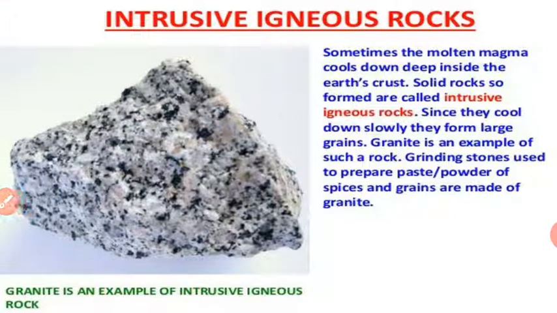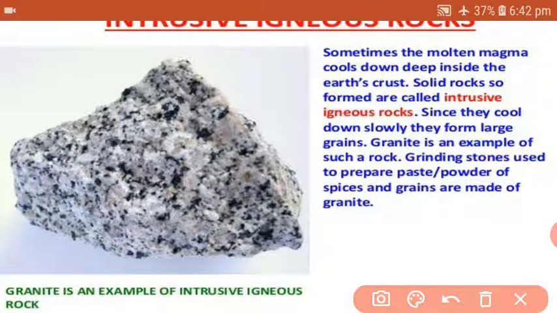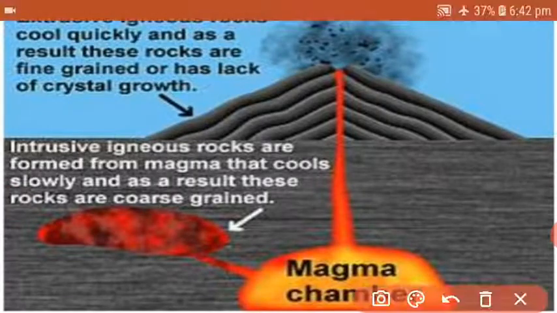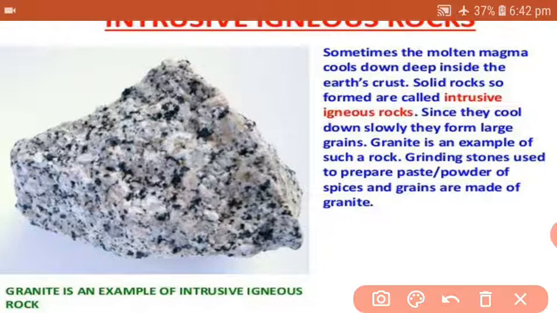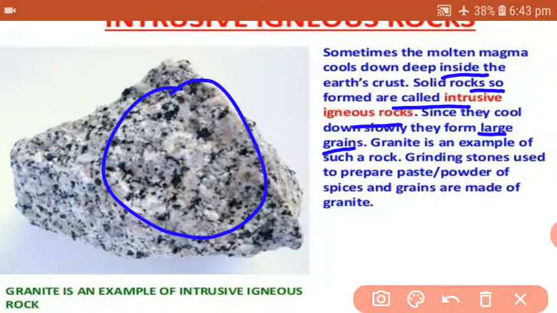Intrusive igneous rocks, as you can find in the title. As we have already seen in the figure, sometimes this molten magma cools down deep inside the earth's crust. As I can show you the figure again, this is the level of the surface, so this is below the surface. So when it cools down below the surface, deep inside the earth's crust, solid rocks are formed, intrusive igneous rocks. As they are in the interior, they are known as intrusive igneous rocks, and since they cool down slowly, they have large grains, as you can find the difference now.